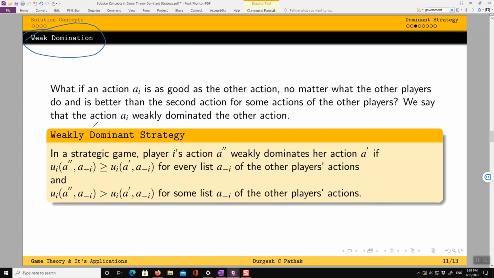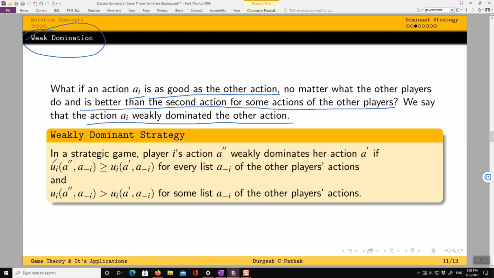This is the situation when an action A_i is as good as the other action, no matter what the other players do, and is better than the second action for some actions of the other player. So it is equally good for some actions of the other player and better for some actions of the other player. So this gives us that action A_i weakly dominates the other action.